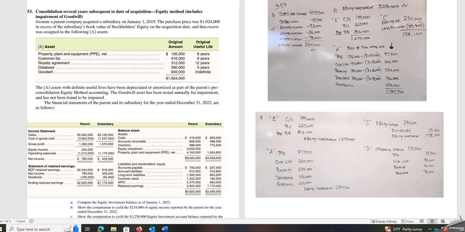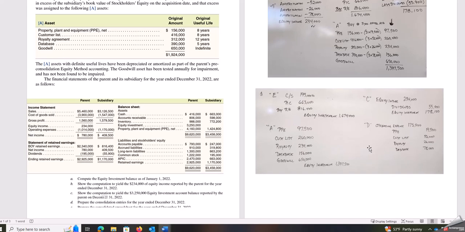Then D says, okay, now prepare your journal entries, or your consolidating entries. So then we've got our E entry. Okay, let me go down a little bit. So we've got our E entry where we're debiting common stock, again, taking the sub's common stock off the books, debit paid in capital, taking their paid in capital off the books, debit the beginning of the year retained earnings over here on the statement of retained earnings, and then that entire credit goes to the equity investment.